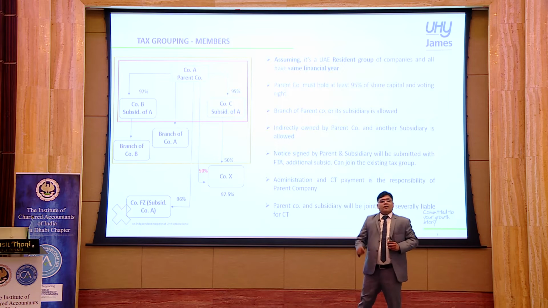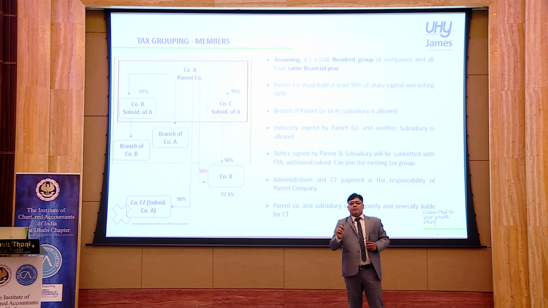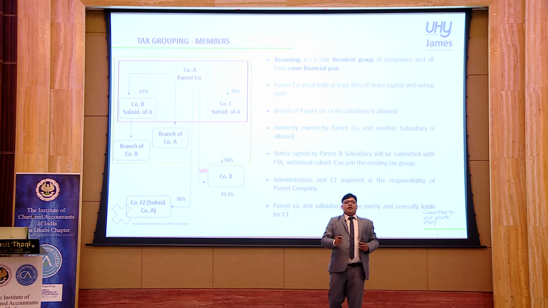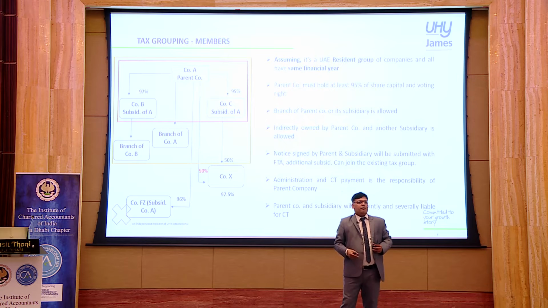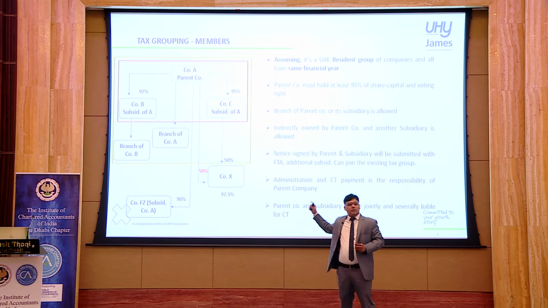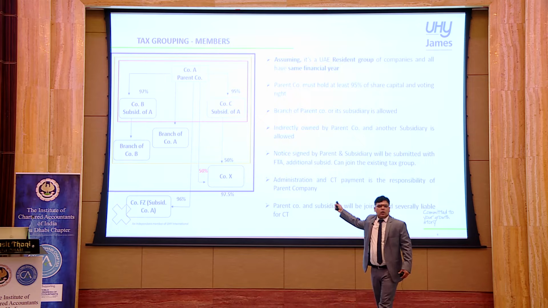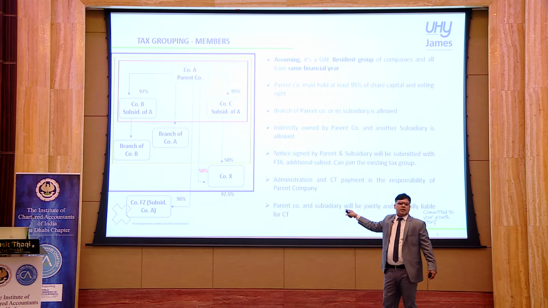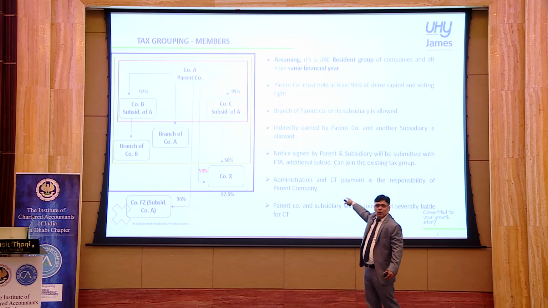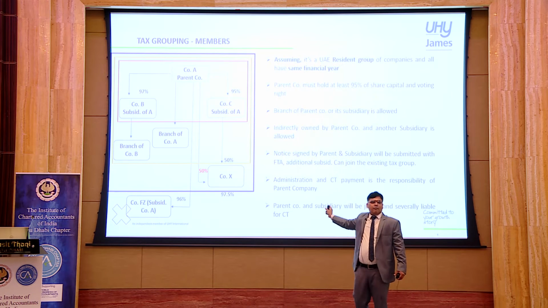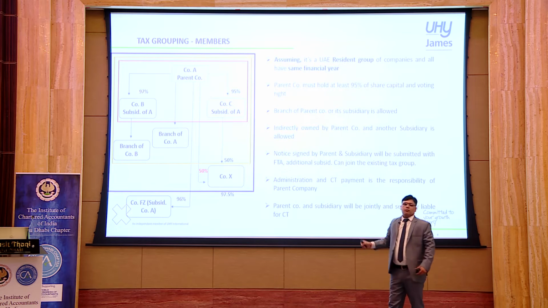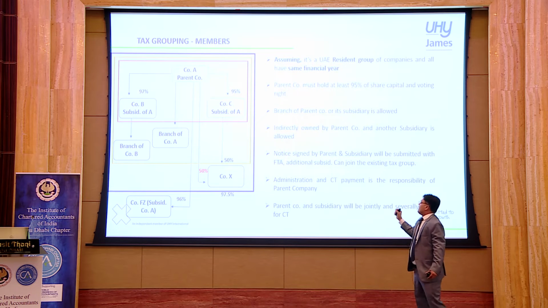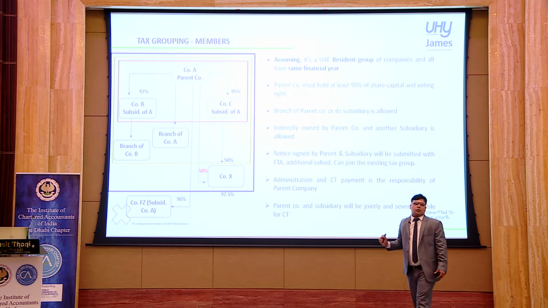Third, the parent company must have 95% of shareholding or voting right. Directly I have covered. There is a condition for holding indirectly also. It means if the parent company holds 95% of shareholding indirectly along with its subsidiary, then it will also be part of the tax group. You can see the parent company holds 50% in company X. The other way around, company C also holds 50% in company X. So collectively that amounts to 97.5%, which is more than 95%. So company A, B, C and company X, along with their branches, can form a tax group.